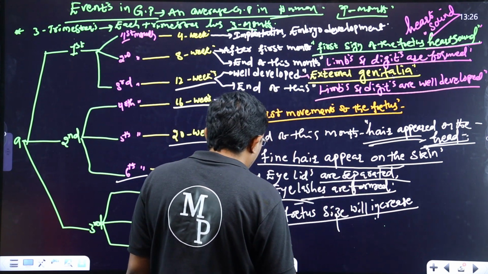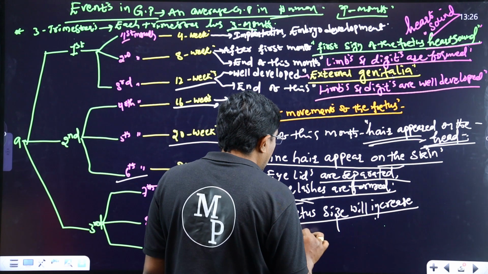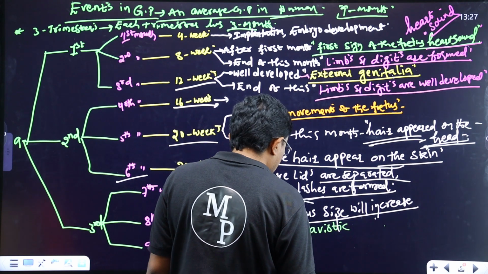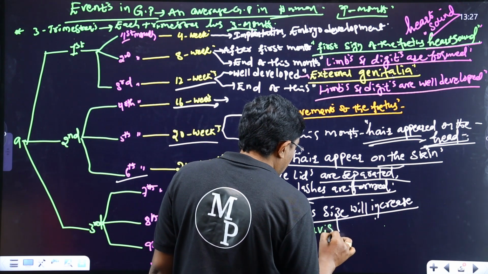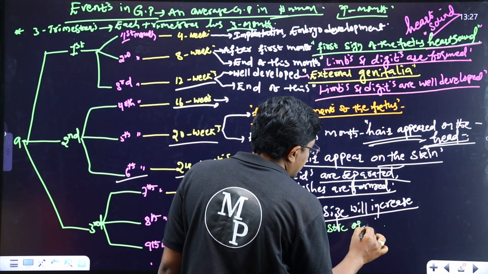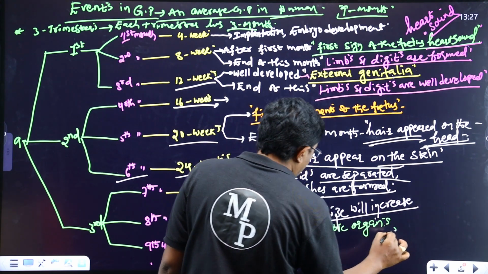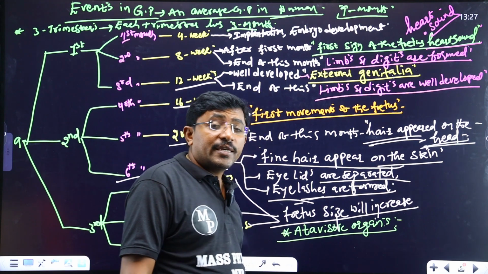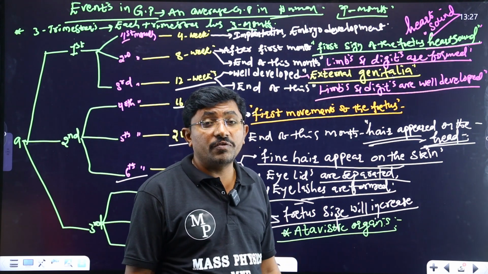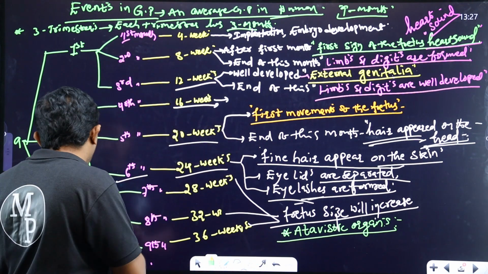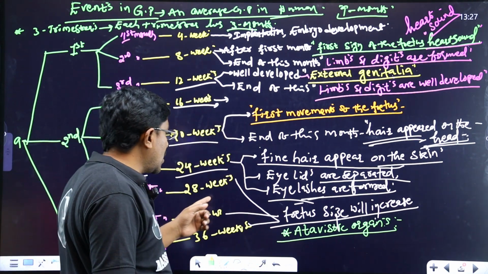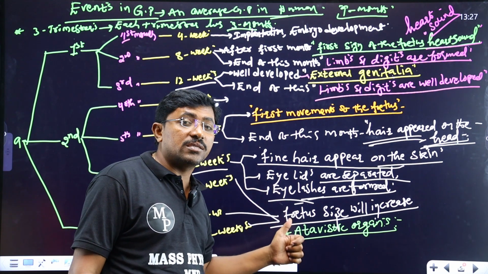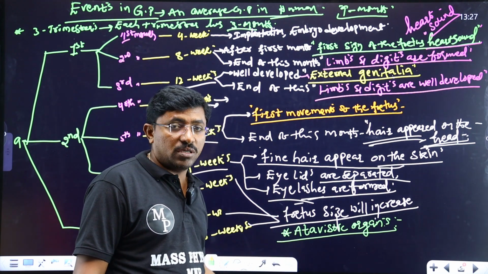What type of organs are called atavistic organs? Atavistic organs means from the well-developed fetus, new structures originate. From the well-developed fetus, meaning in the last trimester, which organs originate? Which organs are newly developed or newly organized? Those organs are atavistic organs.